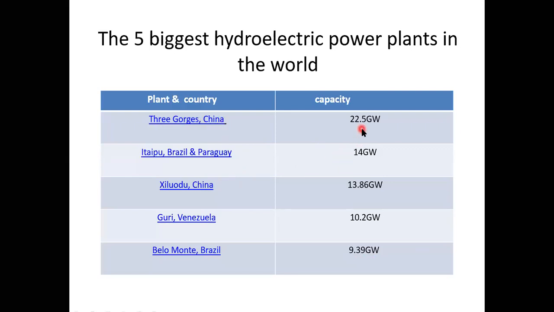When you look at this table, you can definitely understand one thing, that is China's contribution: 22.5 gigawatts, and similarly 13.86 gigawatts. So out of the five biggest hydroelectric power plants, two are present in China itself.